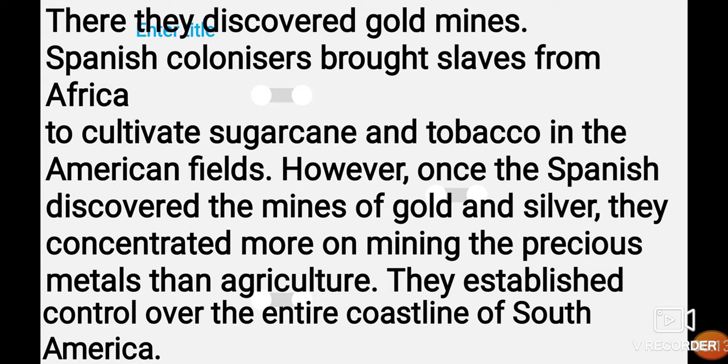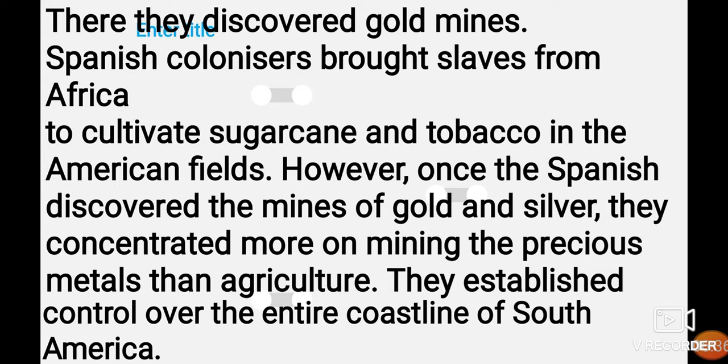However, once the Spanish discovered the mines of gold and silver, they concentrated more on mining the precious metals than on agriculture.